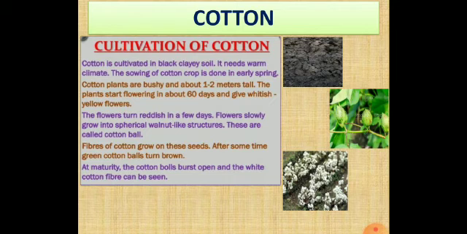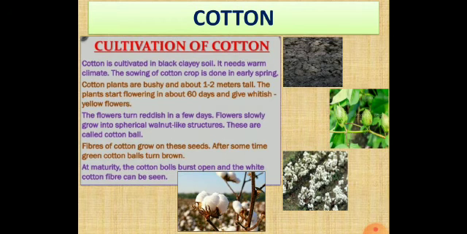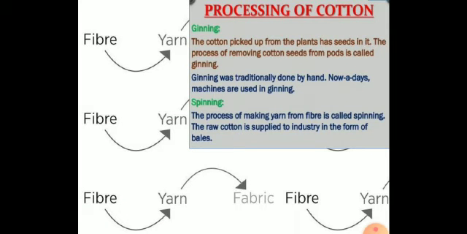If you see all the white balls there, they are called cotton balls. Fibers of cotton grow on these seeds. After some time, green cotton balls turn brown. At maturity, the cotton balls burst open and the white cotton fiber can be seen as shown in the figure. Processing of cotton fiber into yarn and into a fabric.